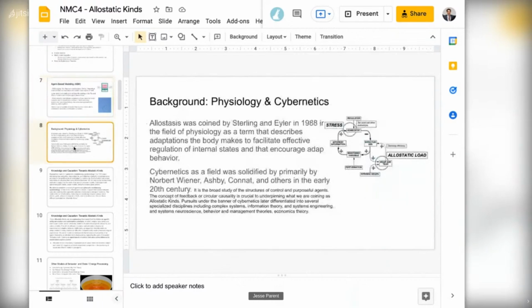As far as physiology and cybernetics, just to mention these go back some time. Allostasis is a few decades old now, and allostatic load is a very important concept. Cybernetics goes back much further. There's the good regulator theorem, Ashby and Conant. We're looking to bring these things around and investigate what we can take from these concepts and play with them a bit.